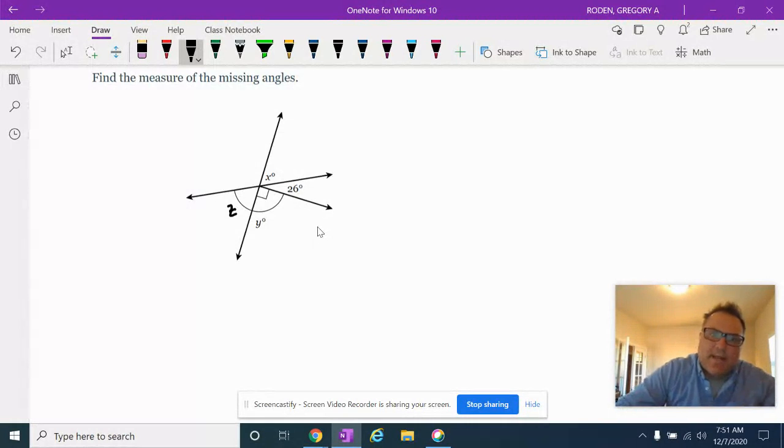So the way to find that angle is, from here to here. Oh, so angle Y is all the way from here. Okay, that's fine. To find angle X, all I need to do is remember there's 180 degrees in a straight line. So if I take 26 degrees plus this 90-degree angle that they give me, plus angle Z, that has to be 180 degrees.